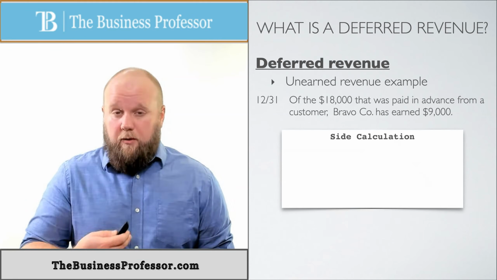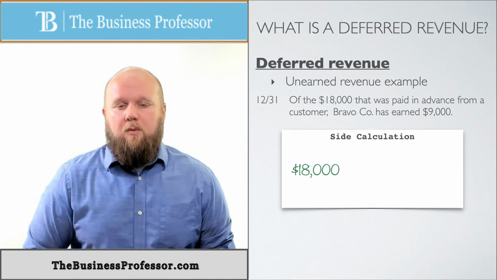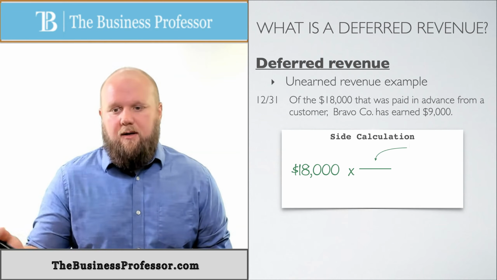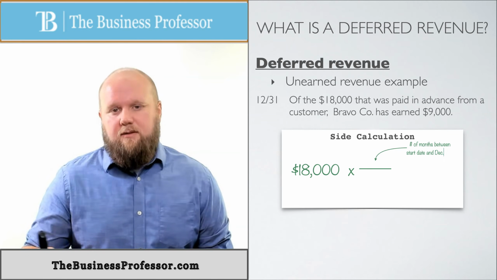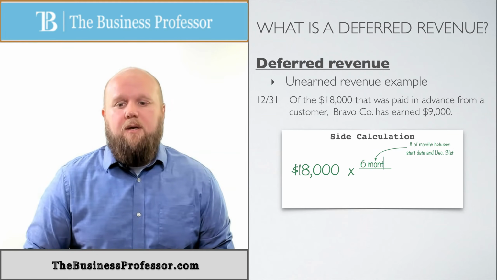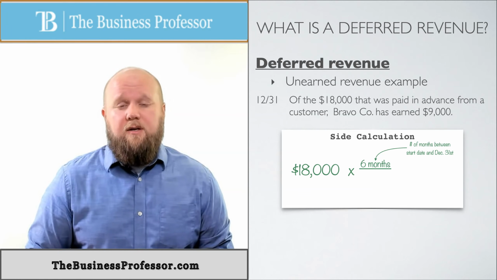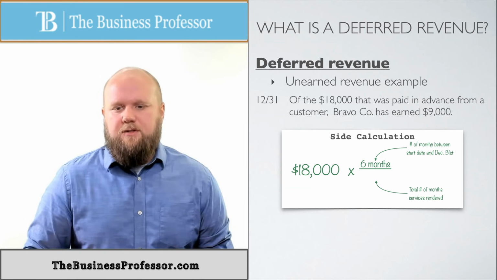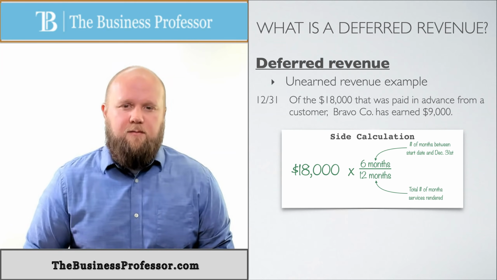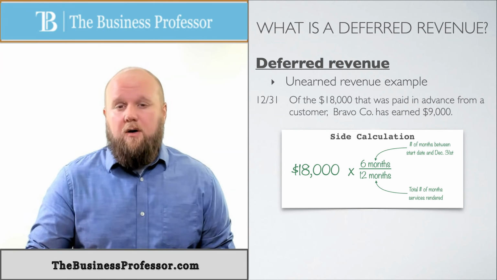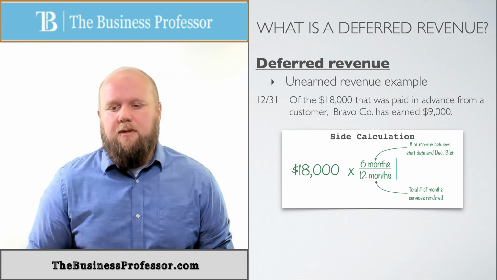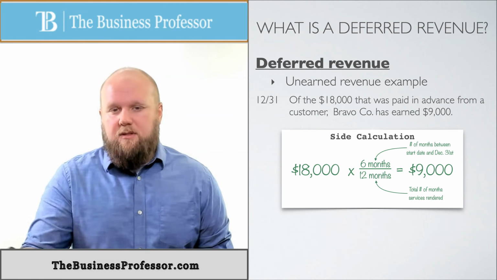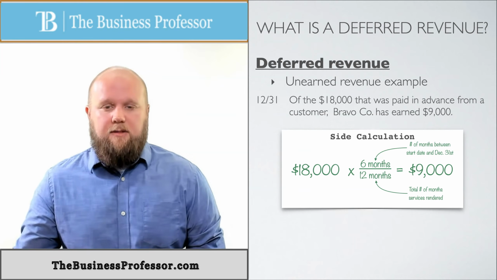Again, we're going to start with what we were prepaid, which is the $18,000, and then we're going to multiply it by, again, the numerator, which is the number of months from the start date to December 31st, which for us is going to be 6 months. And then we're going to divide that by the number of months in total for the services rendered. So it's for a year, so it's going to be 12 months. So essentially we're saying we've earned half of that $18,000, and that's where that $9,000 comes from. So again, they could either give it to you if they're really nice, or you can do the simple calculation here to figure out how much of it you actually earned.